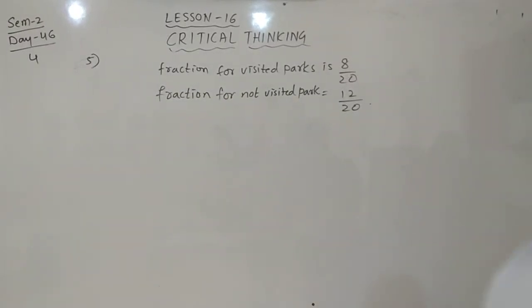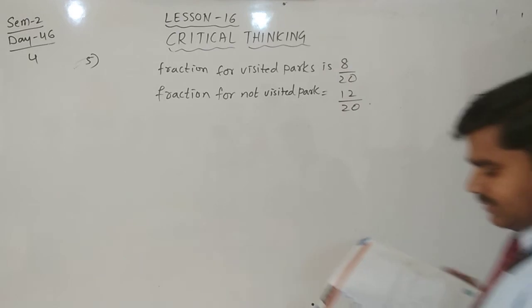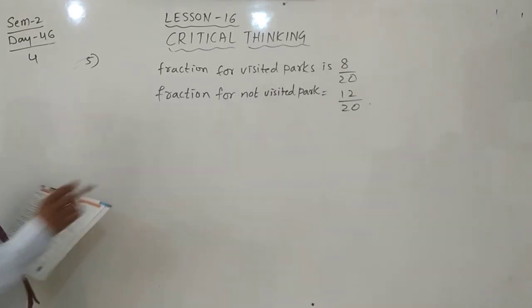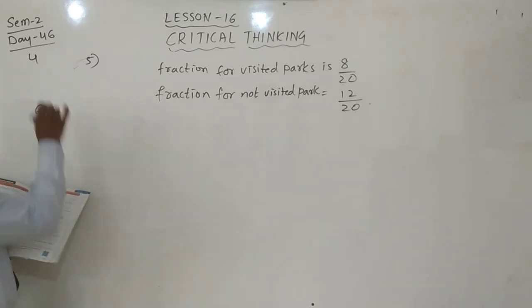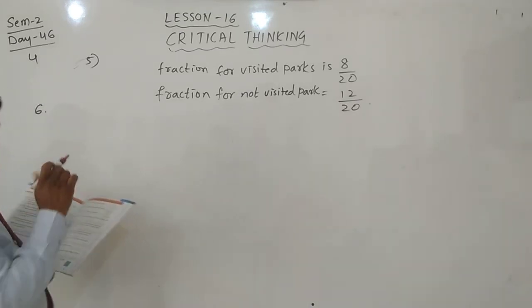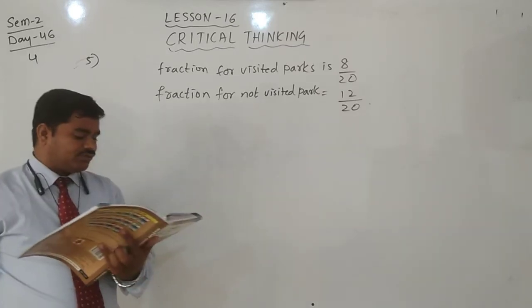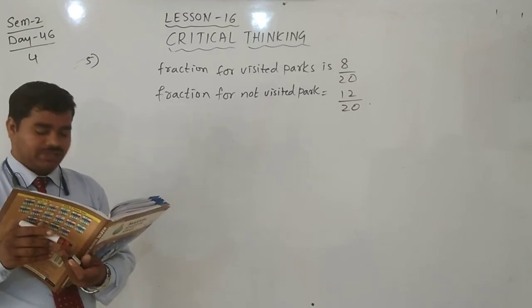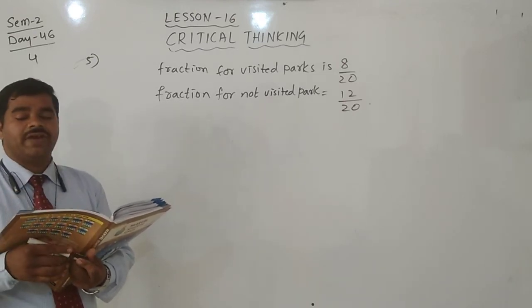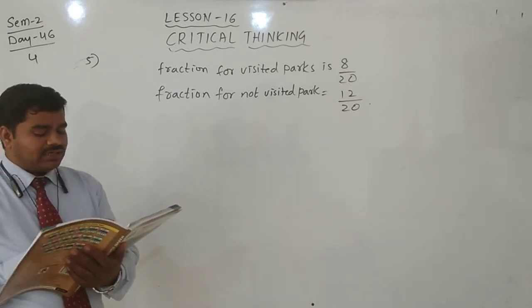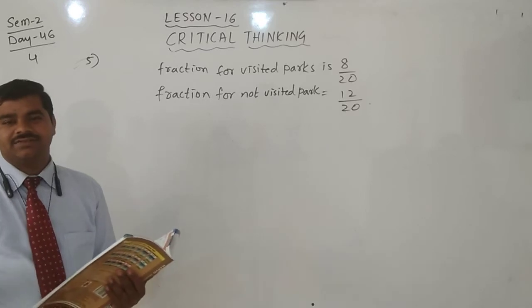Take the question from page 160 and take the answer. Yes, and the sixth one is very simple, but you should think over it. Then only it is simple, otherwise it's critical. They told already it is critical thinking. Now the sixth question: Meena wants to weigh her pet dog Moti. The dog will not stay on the scale.